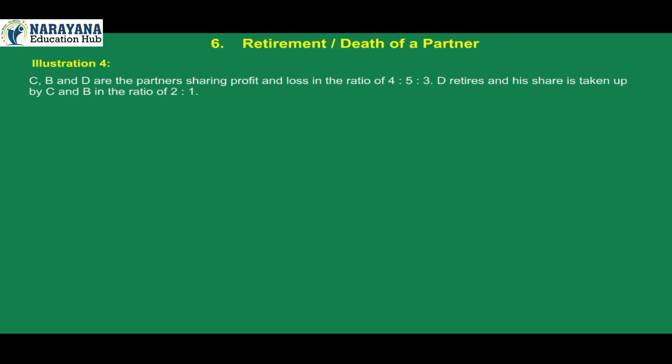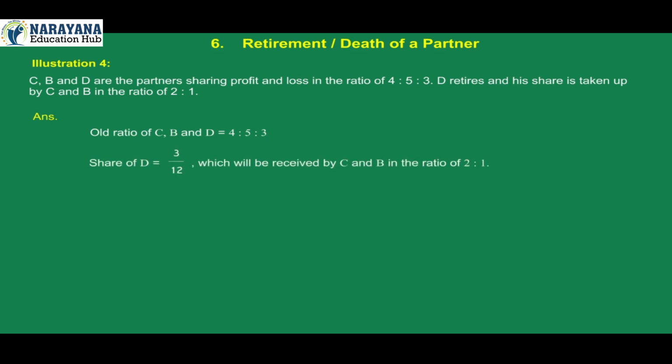Illustration 4. C, B and D are the partners sharing profit and loss in the ratio of 4:5:3. D retires and his share is taken up by C and B in the ratio of 2:1. Answer. Old ratio of C, B and D is 4:5:3.